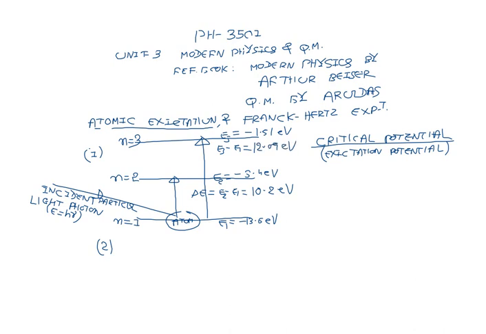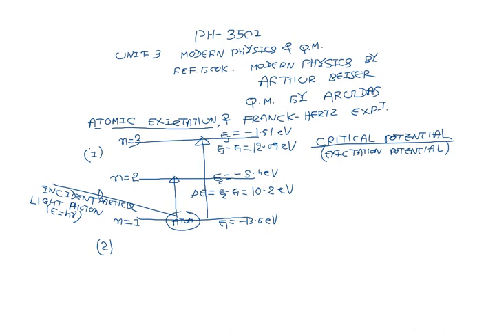So to excite the atom from n equal to 1 to n equal to 2, 10.2 electron volt energy is required. That is called the first critical potential. To excite the hydrogen atom from n equal to 1 to n equal to 3, 12.09 electron volt energy is required. That is called the second critical potential. Okay, so this is the critical potential, or you can say excitation potential.